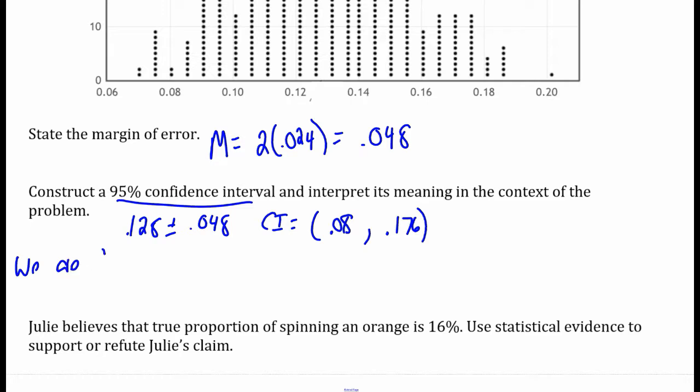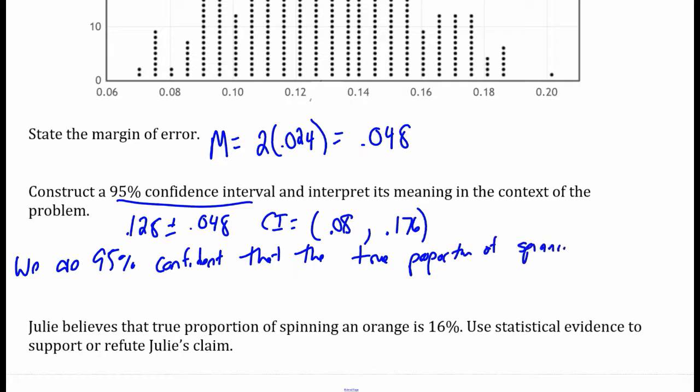We are 95% confident that the true population proportion of spinning an orange is between 8% and 17.6%.